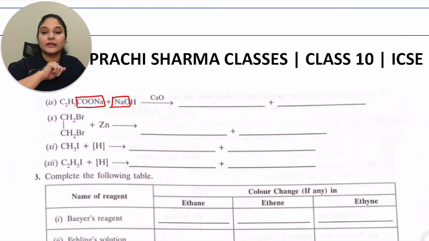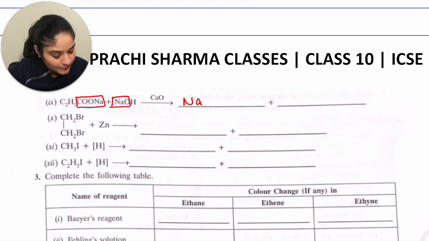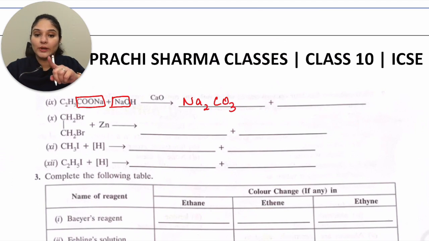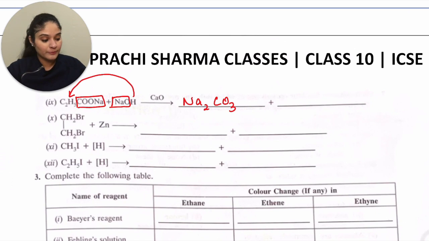So what do you end up getting? You end up getting Na2CO3. And what is left out? You are left with C2H5 and one hydrogen. So that hydrogen combines with the H here. So you get C2H6.